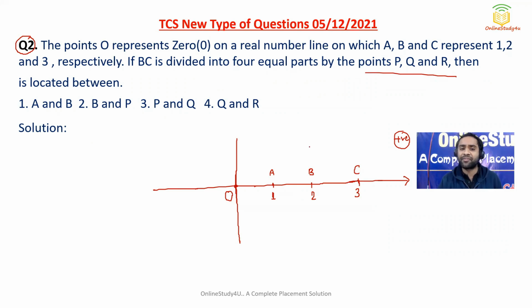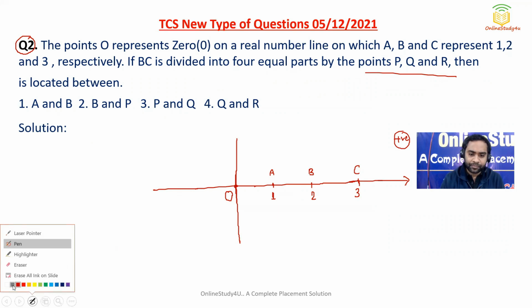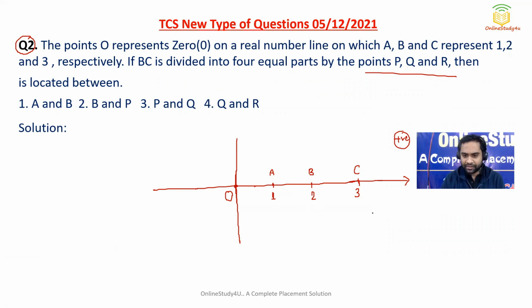If BC is divided into 4 equal parts by the points P, Q and R, let us see. From 2 to 3, that means the total length is 1. So if we divide 1 into 4 parts, each part is 0.25. If we divide into 4 equal parts, the points will be 2.25, then 2.5, and then 2.75. So BC is divided by P, Q, R into 4 equal parts.